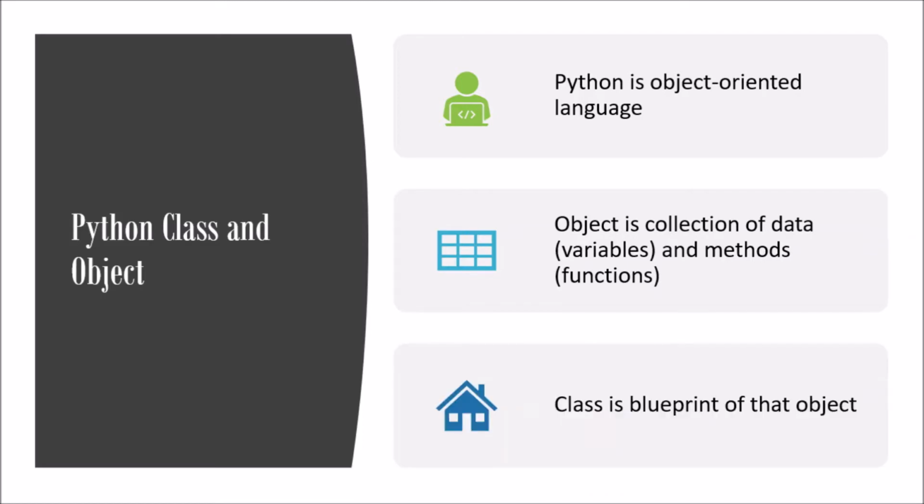Now class is a blueprint of that object. I will give you an example: if you want to build a new home, initially you create a blueprint, and based on the blueprint you create the new home. There may be changes in the new home based on the blueprint. Based on the blueprint you can create multiple homes. So that is nothing but the class. The class is a blueprint of the object. And what is my object? Object is a collection of data and methods.